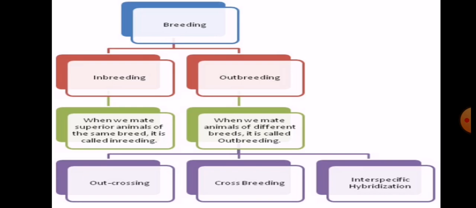Like in the next slide, breeding is of two types, inbreeding and outbreeding. Inbreeding is when we mate superior animals of the same breed. This is known as inbreeding. Outbreeding is when we mate animals of different breeds. Now, outbreeding is of three types: outcrossing, crossbreeding, and interspecific hybridization, that you will study in the next higher class. Okay, so this is the last topic of our lesson.